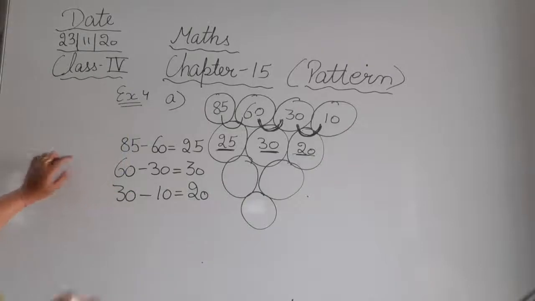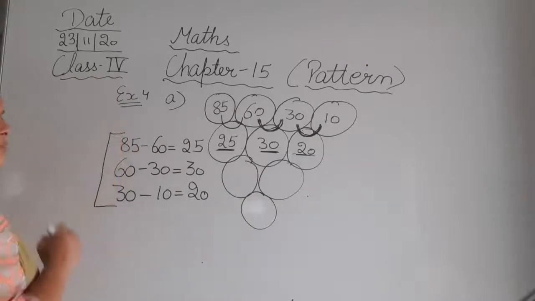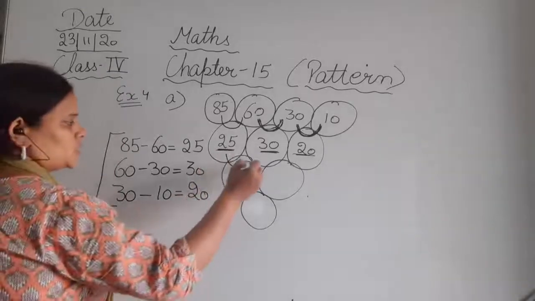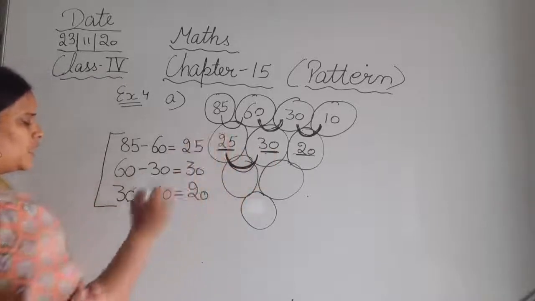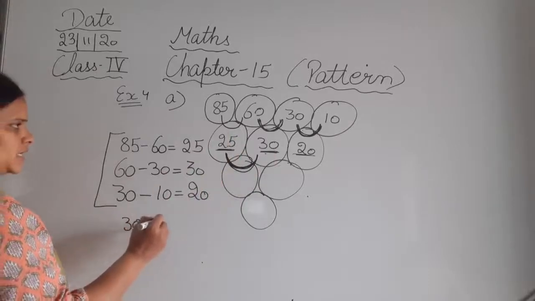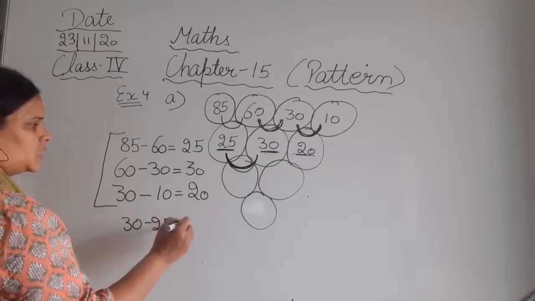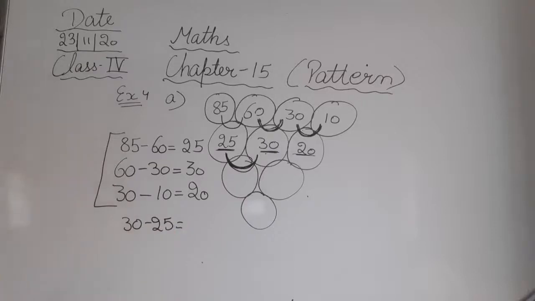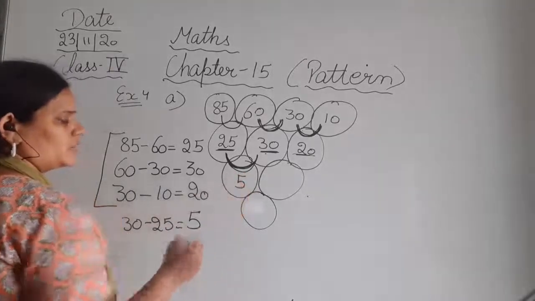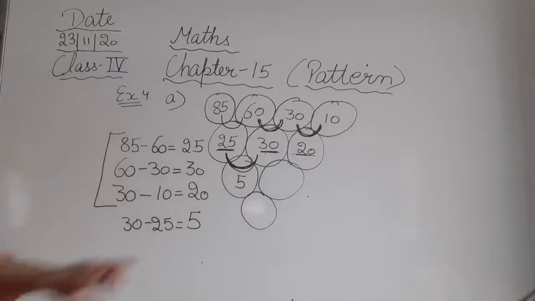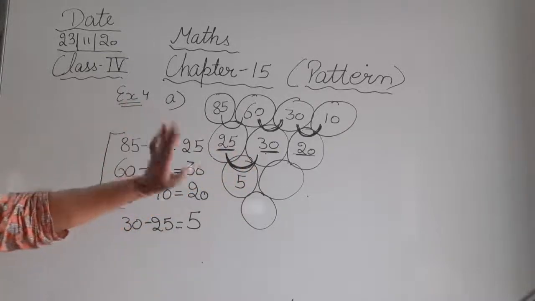Okay, so we're following this pattern only. इसी pattern को follow करते हुए हम बाकी जो 3 digits हैं, हमारे missing digits हैं, that we are going to find out. So 25 and 30. Here are the 2 digits. 30 minus 25 will be 5. यहाँ क्या आएगा? 5. So here we will write 5. So देखिए ऐसे ऐसे या ऐसे ऐसे it doesn't matter. So we are just following the pattern.